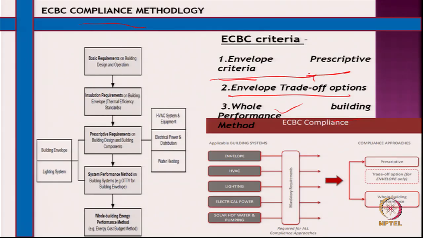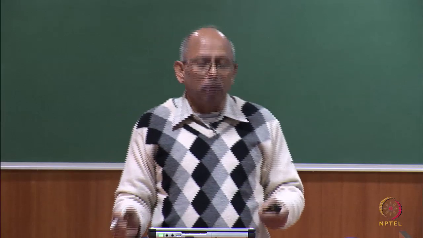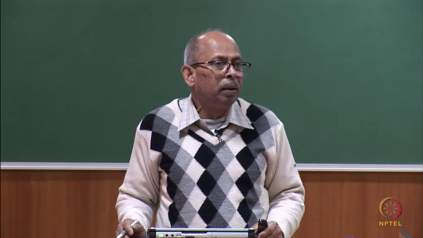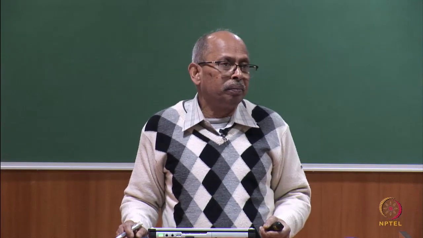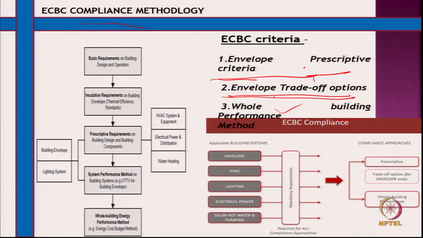So, this is how the envelope is controlled in the prescriptive method, but in the trade-off method you can trade off. For example, somewhere you may not be complying with the prescriptive criteria, but somewhere else you have compensated for it. So, the guidelines allow for such compensation, and also suggest how it is to be done. And the whole building performance method looks at the whole building.